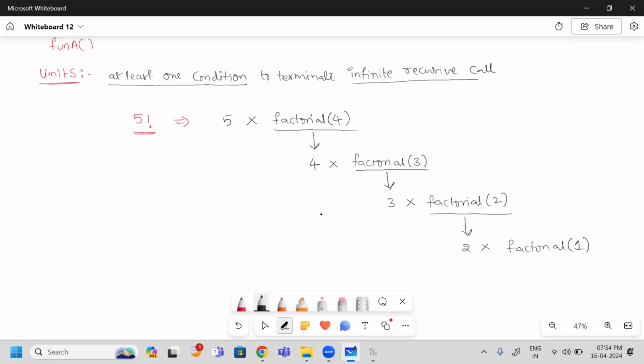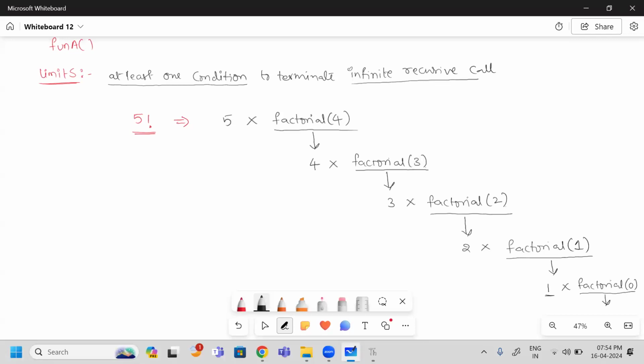Yes, like this I need to write. When you find factorial of 1, then you can stop this process. Do I need to go further? You can do like this also: 1 into factorial of 0. So to find factorial of 0, will you go for 0 into -1? No. Actually, we will complete this task at 1 only. But in general mathematics, we will take factorial of 0 as 1.